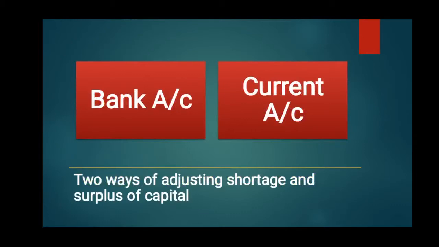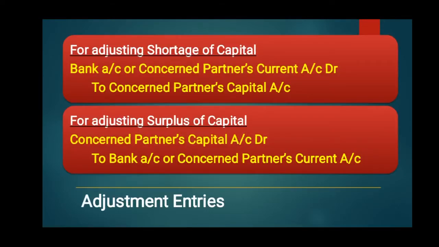And there are two ways of adjusting shortage and surplus of capital, that is through bank account and through current account. Let us understand how, by passing the journal entries. First entry is for shortage of capital. Shortage of capital means that the partner has to bring more capital, so bank account should be debited or current account should be debited to the concerned partner's capital account.